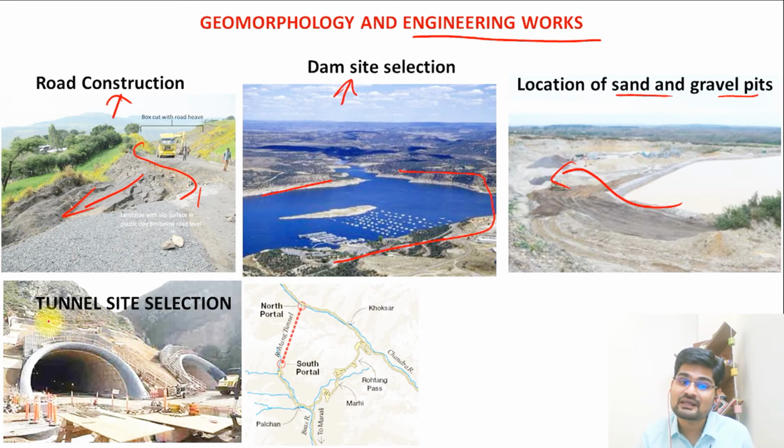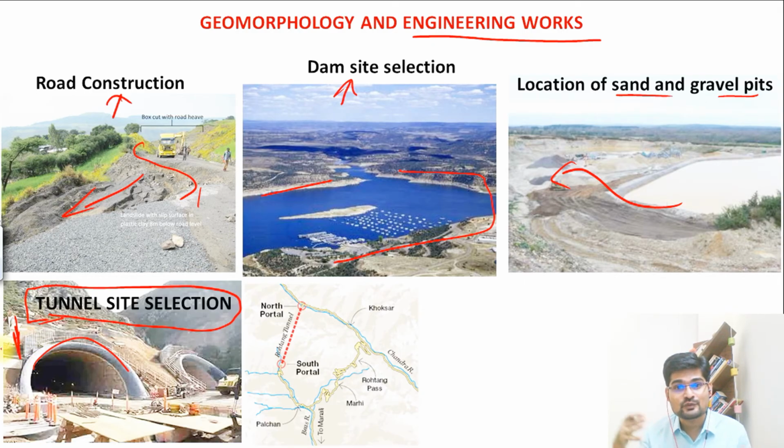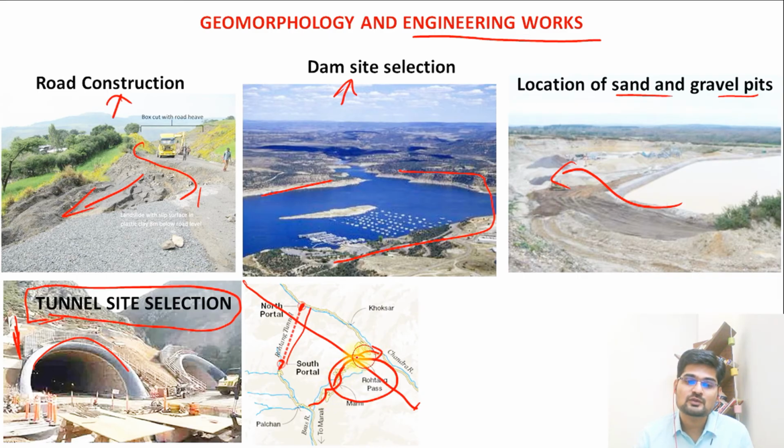And recently we have inaugurated a great tunnel that we know as the Atal Tunnel Rohtang. The planning of the tunnel also depends upon what kind of structure is there, what kind of rock is there, and how the tunnel can be created through it. And remember this image, right from the south portal to the north portal across this Himalayan belt of the Pir Panjal. This tunnel has been recently created. Earlier this was the structure of Rohtang where people used to climb and go this way, and it used to be very hazardous. So this tunnel has been opened up. So these are certain engineering works that require the knowledge of geomorphology. That is where it is applied. So that is what is interesting.